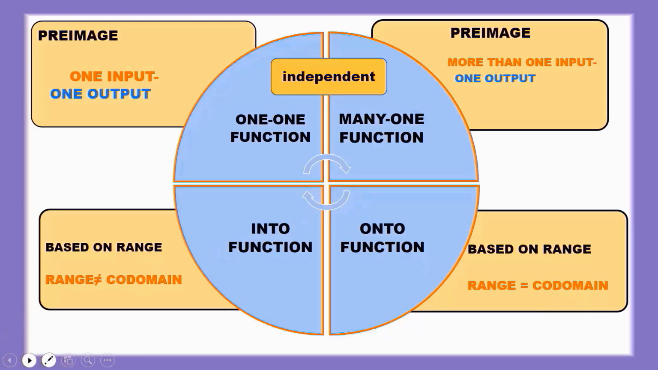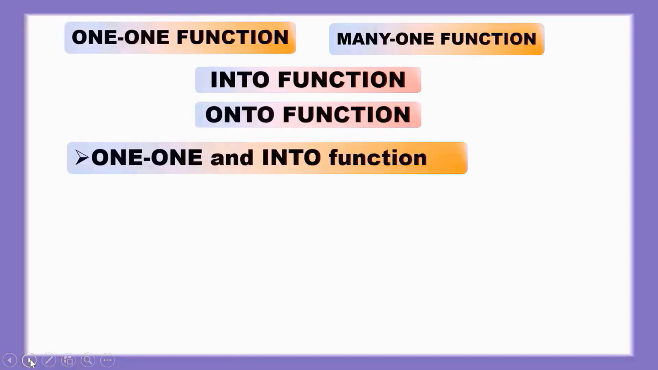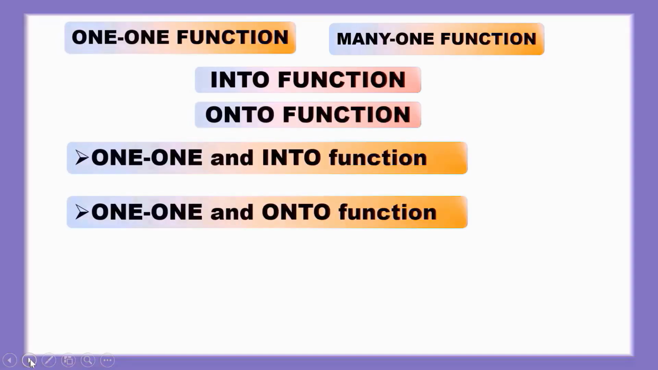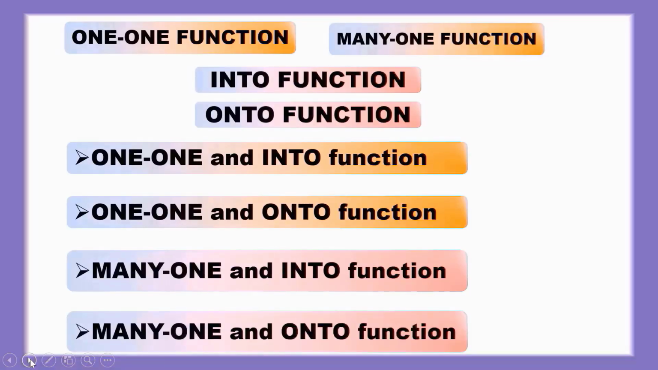These two functions are dependent on one function and many function. One function, many function, into function, onto function. This set of names of function we used to prove the type of function. One and into function, one and onto function, many and into function, many and onto function. This set of names of function is used to identify the types of function.